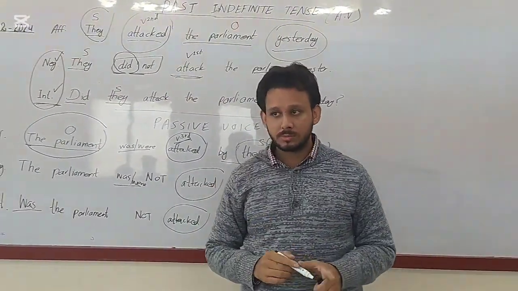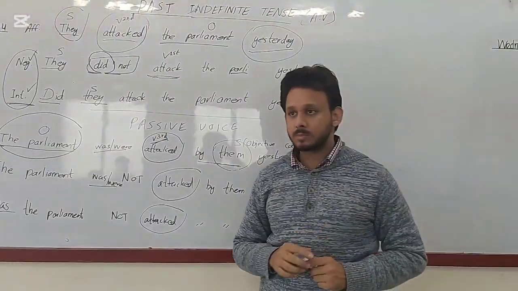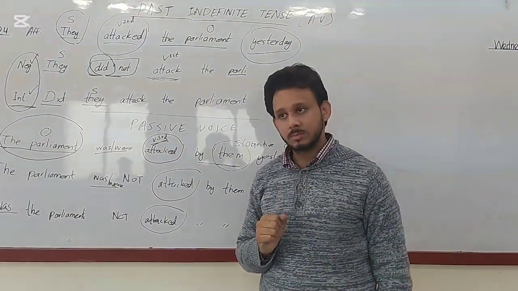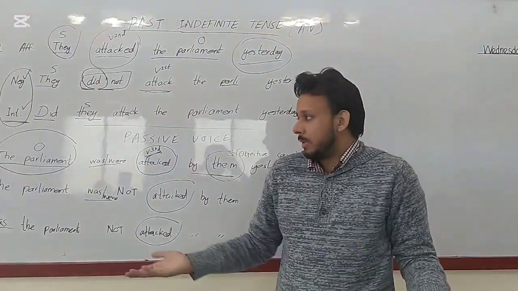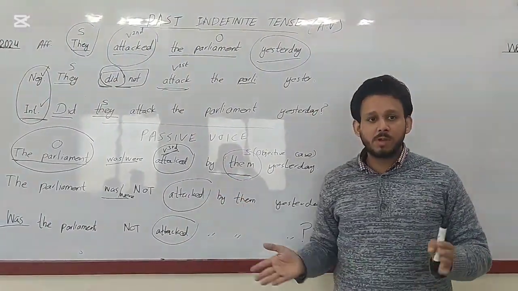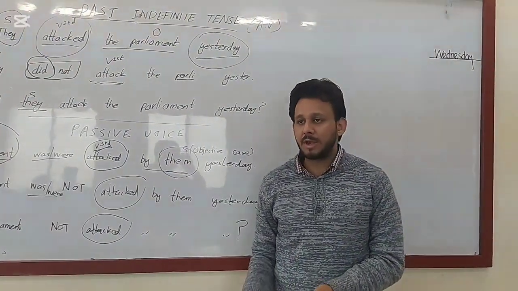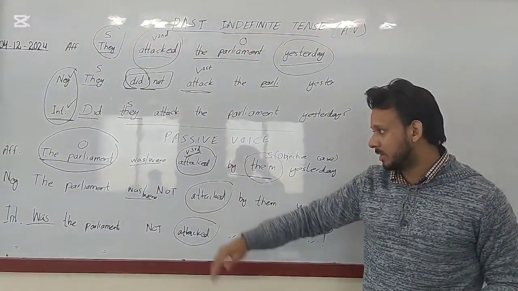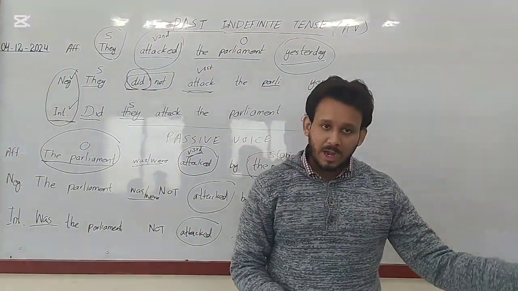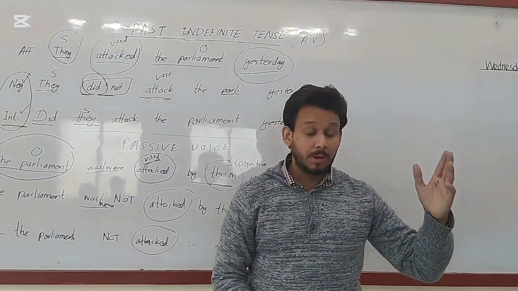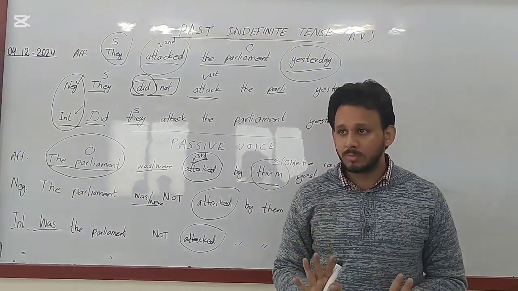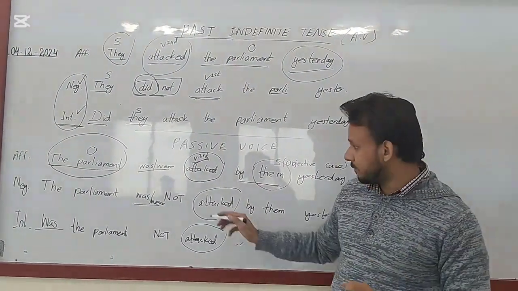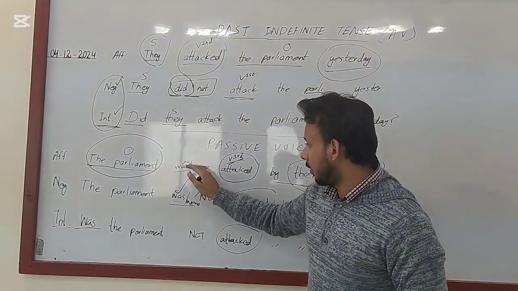Yes, Ashok. In present tense, there must be is or am, and in past indefinite tense there would be was and were. Yes, absolutely good. The structure of passive voice is the same for past indefinite and present indefinite except for one thing. In present indefinite, passive voice uses is, am, are, and in past indefinite passive voice we use was or were. Only one of them, not all of them together. Clear? We only use was or were.